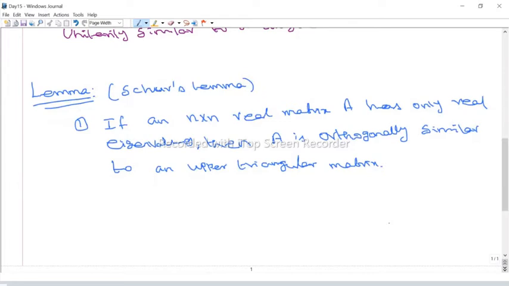So similar to an upper triangular matrix means what? There exists a P, and P should be an orthogonal matrix, such that P inverse AP is an upper triangular matrix. That is, below the diagonal the entries are 0. So any matrix is orthogonally similar to an upper triangular matrix, provided A is a real matrix with real eigenvalues.